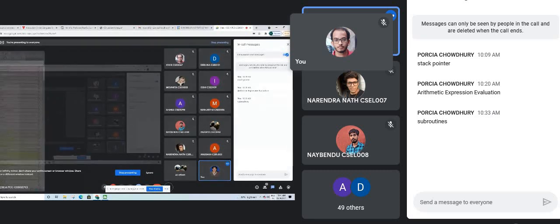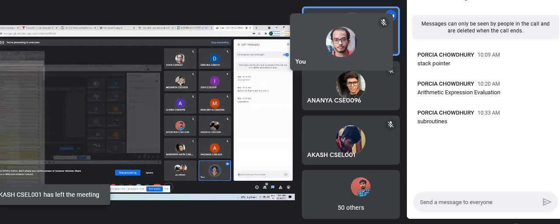Main memory, then subroutine 1, then subroutine 2. It fits under the stack. So how we will fetch them? LIFO, last in, first out. So first, what we have to finish? Subroutine 2. Subroutine 2 is on the top of the stack, so we will finish subroutine 2. Then what do we have? Subroutine 1, that is the top of the stack, so that means we will finish subroutine 1, and then we can go into the main memory. As stack has this property, that's why we will use stack to store the memory location.